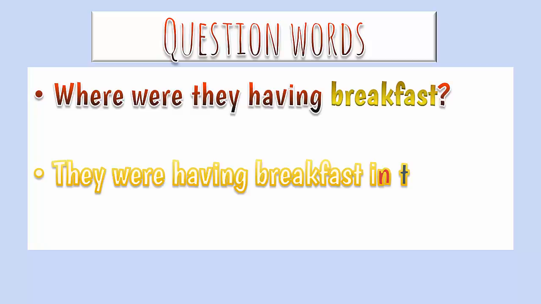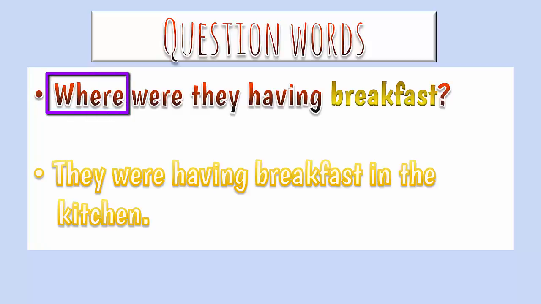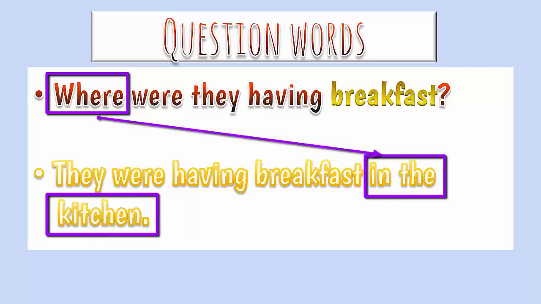Where were they having breakfast? They were having breakfast in the kitchen. Is it clear? Now the answer is more specific.